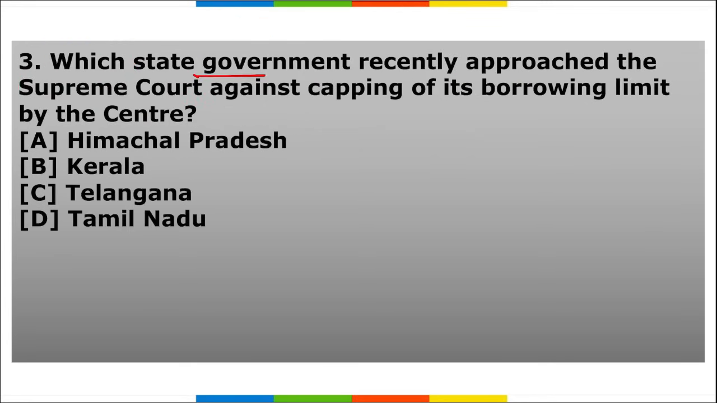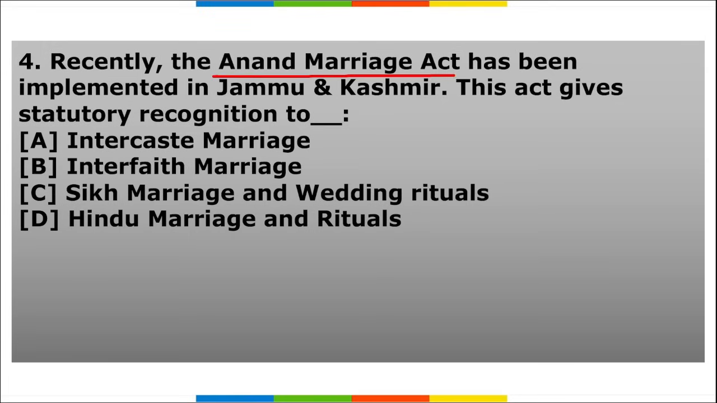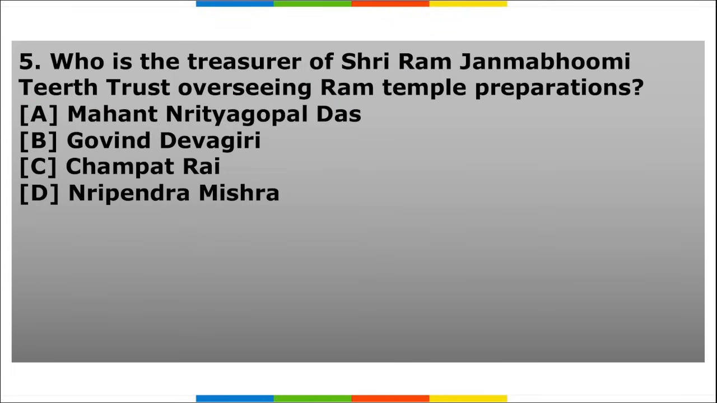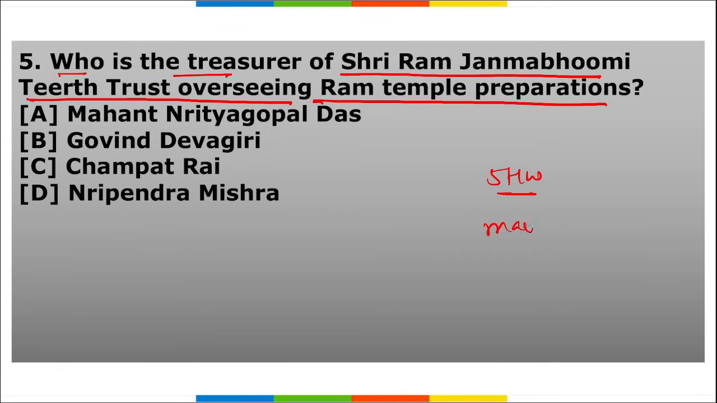Third, which state government recently approached the Supreme Court against the capping of its borrowing limit by the center? Fourth, recently the Anand Marriage Act has been implemented in Jammu and Kashmir. This act gives statutory recognition to dash. And fifth, who is the treasurer of the Sri Ram Janam Bhoomi Tirath Trust overseeing the Ram temple preparation? Tell me. So these are your 5 homework questions, friends, and I want to see maximum participation from all the students watching our video. These questions will be very beneficial for your learning.